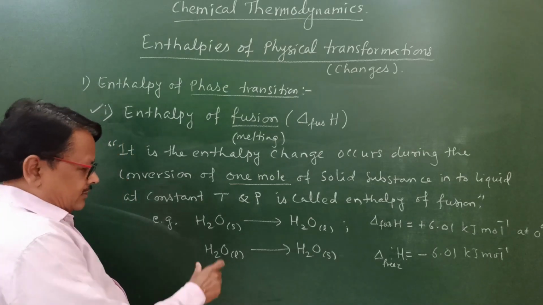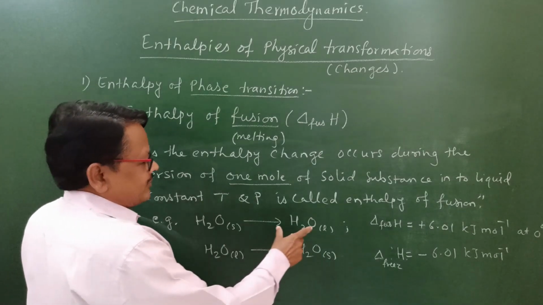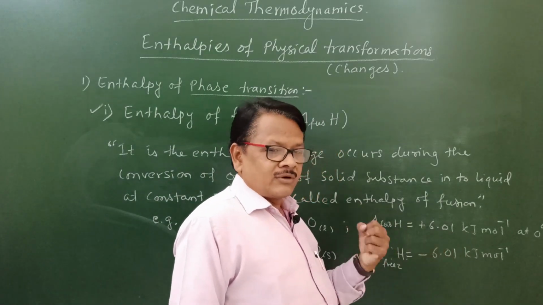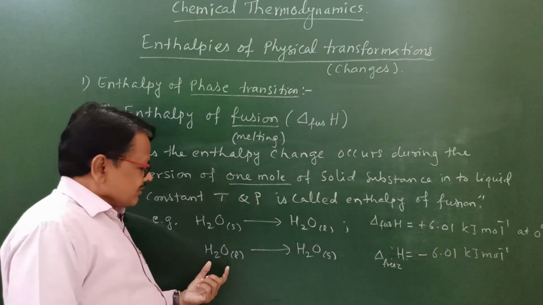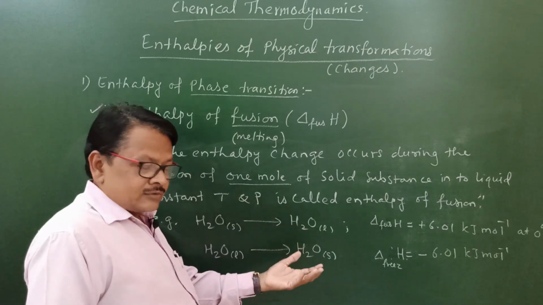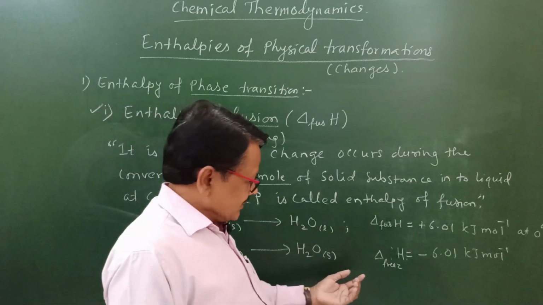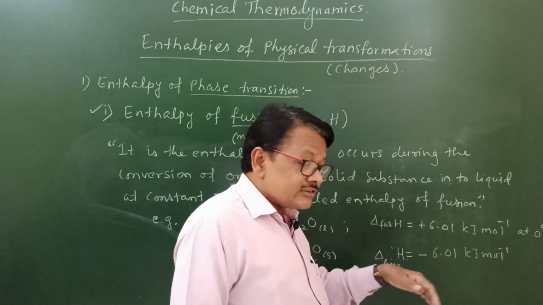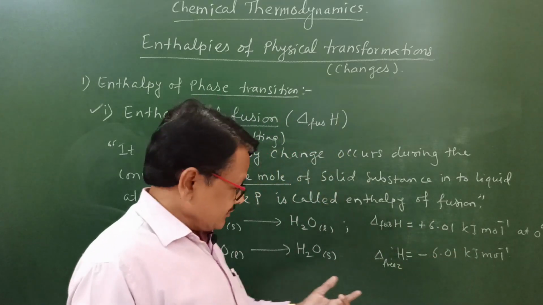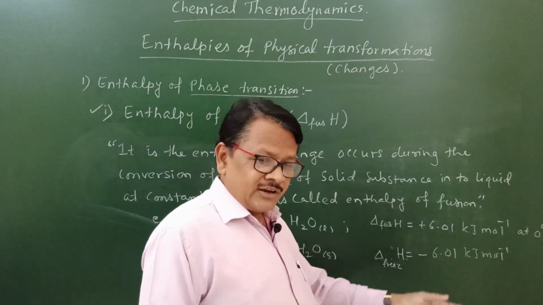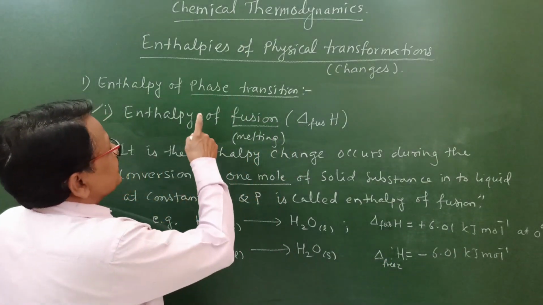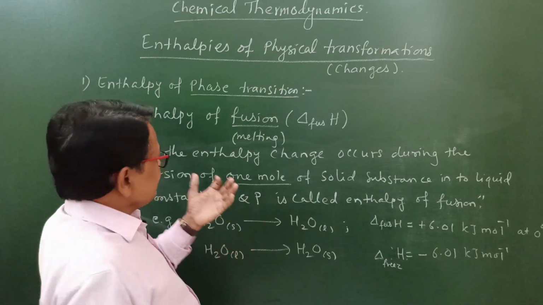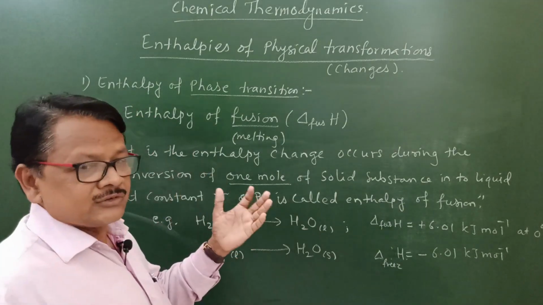When 1 mole of solid ice is converted into liquid water, 6.01 kilojoule of heat is absorbed, and when 1 mole of liquid water is converted into H2O solid, 6.01 kilojoule of heat is released. You see here, in the freezing process heat is released, and during the fusion process heat is absorbed. So that is called enthalpy of fusion.